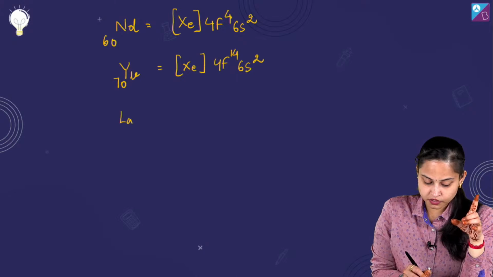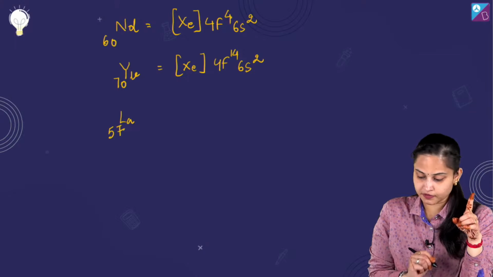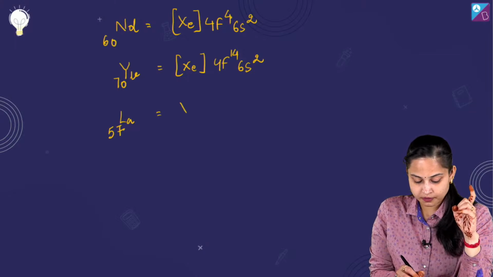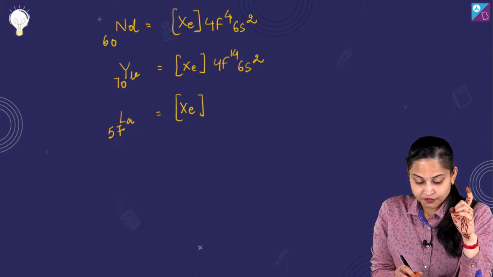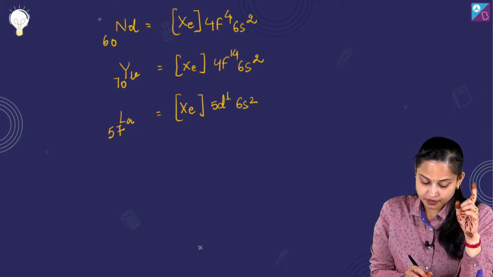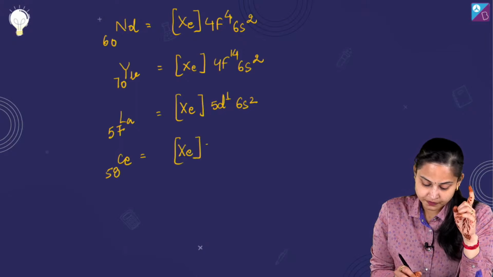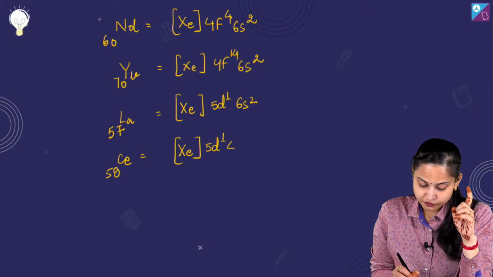Talking about the electronic configuration of lanthanum, having atomic number 57, it will be xenon 5d1, 6s2. Talking about cerium, having atomic number 58, the electronic configuration is 5d1, 4f1 and 6s2.